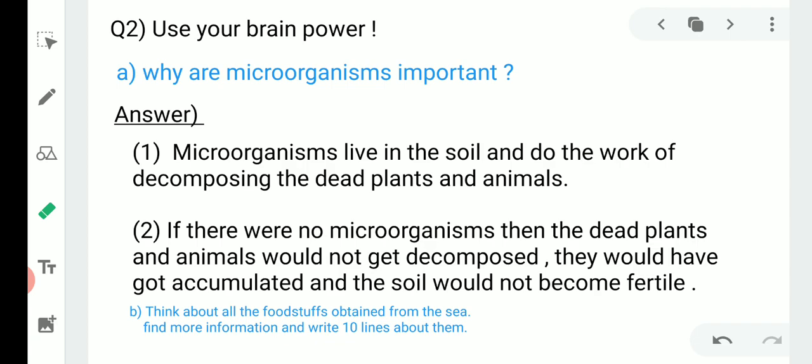Second question is, think about all the foodstuffs obtained from the sea. Find more information and write 10 lines about this. This is a personal response question. You have to solve it on your own.